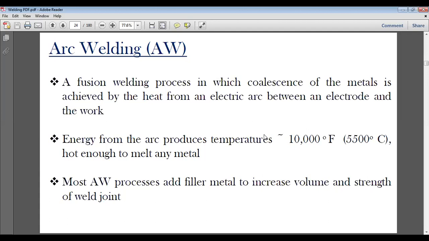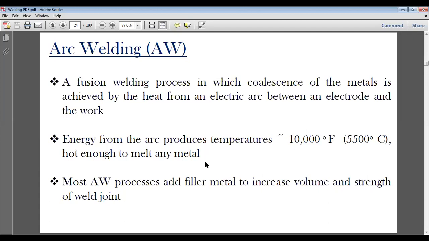So it can melt literally any metal, because rarely is there any metal with a melting temperature above 5500. Most metals fall at around 3000 degrees centigrade. So every metal can be melted through this arc welding process.